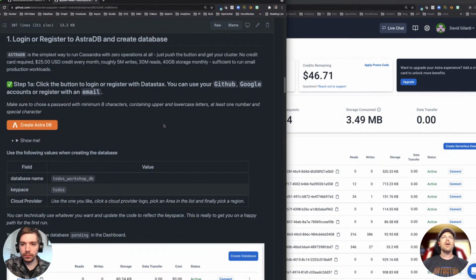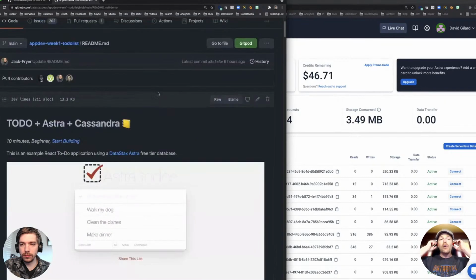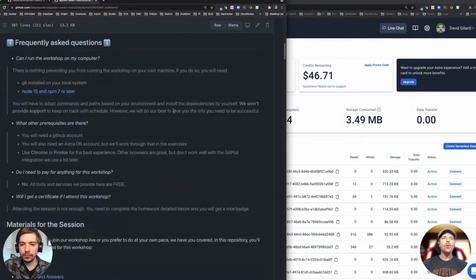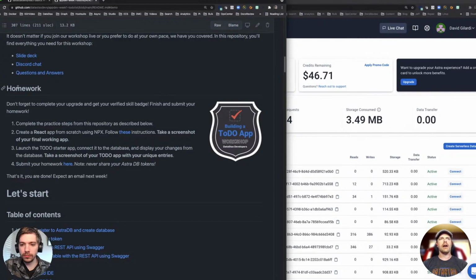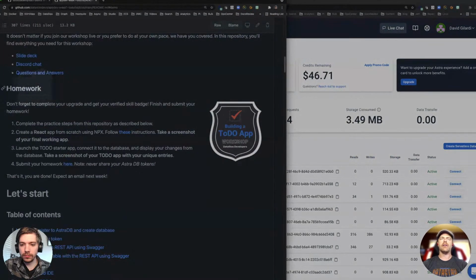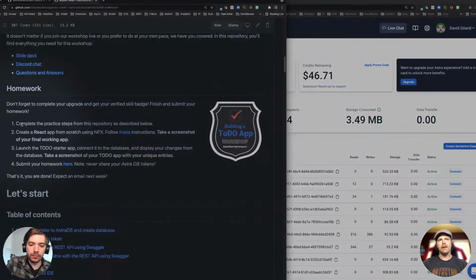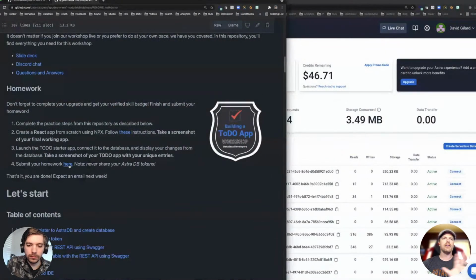Okay, so come with me here if you're going to follow along. Again, go to the repo. I did scroll down a little bit. By the way, for those who have been curious about the homework, notice that there is a homework section in here, this big homework section. For those who want to earn the badge, you just go to the homework section, follow the steps, and you'll see this last one with this link. You just click on that. That's how you submit your homework, so that's all you need to do.